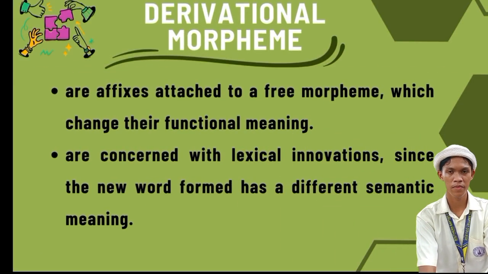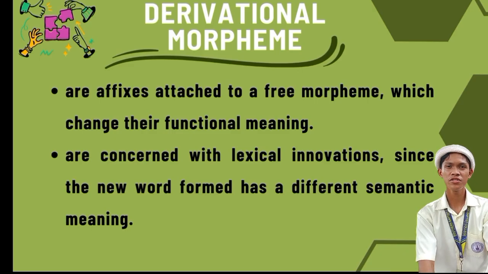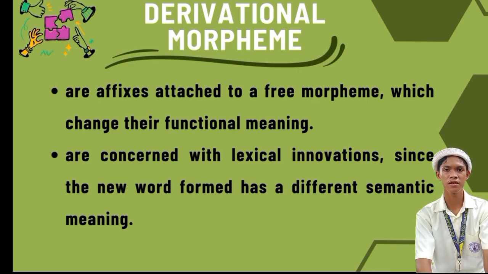Let's move on to our next topic about derivational morpheme. So first, let us define what is derivational morpheme. Derivational morphemes are affixes attached to a free morpheme, which change their functional meaning and are concerned with lexical innovations, since the new word form has a different semantic meaning.